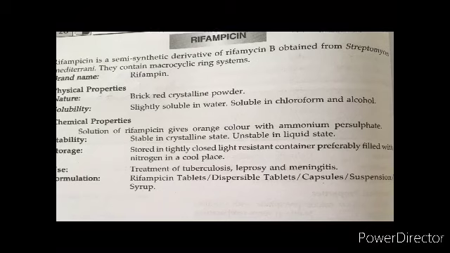Stable in crystalline state and unstable in liquid state. Stored in a tightly closed, light resistant container, preferably filled with nitrogen, in a cool place. Uses: treatment of TB, leprosy and meningitis. Dosage forms: rifampicin tablets, dispersible tablets, capsules, suspension and syrup.